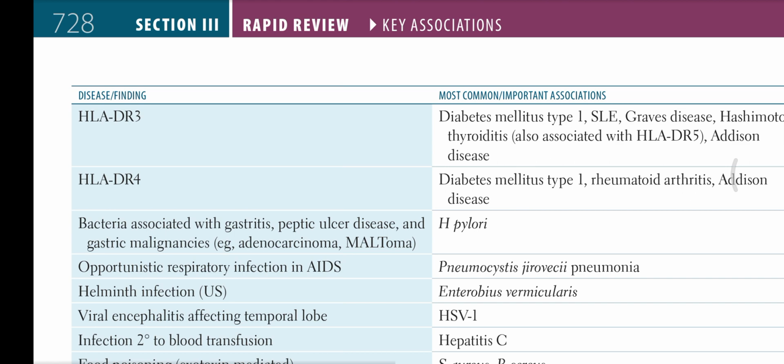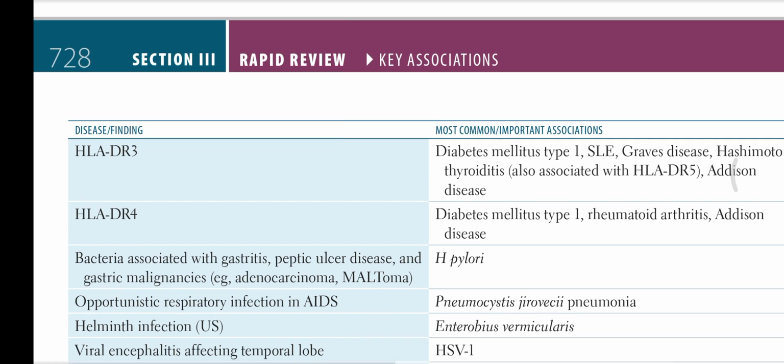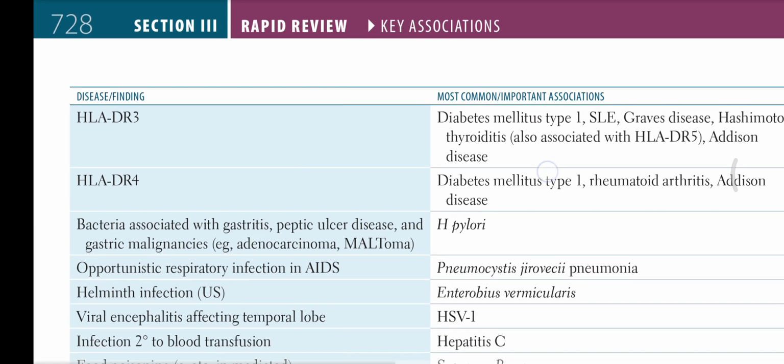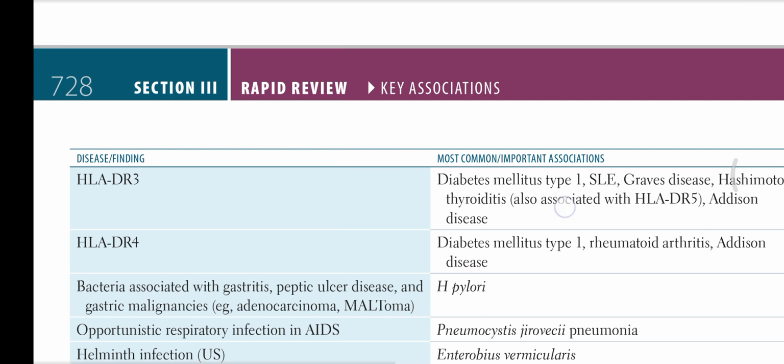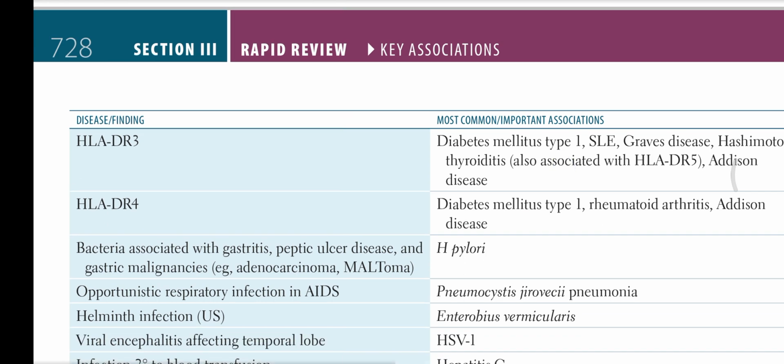Helminth infection in the US is Enterobius vermicularis. Opportunistic respiratory infection in AIDS is Pneumocystis jirovecii pneumonia.